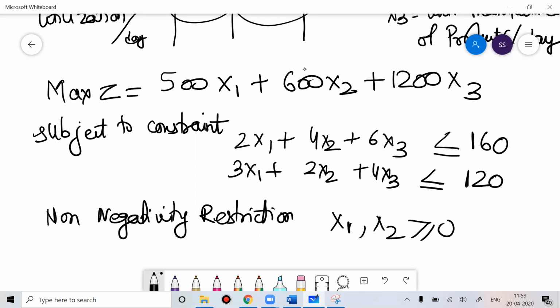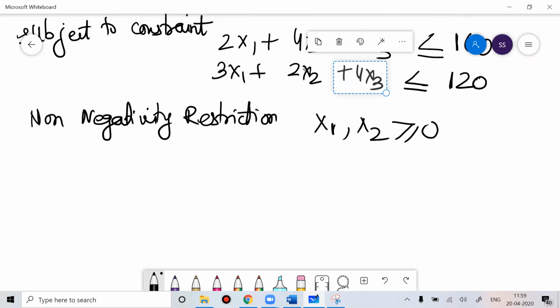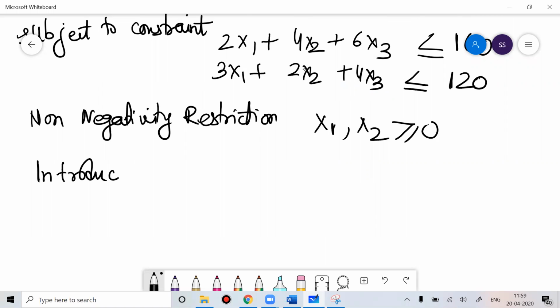Now I can rewrite the equation. Now after this I'll write: introducing slack variables into the problem.